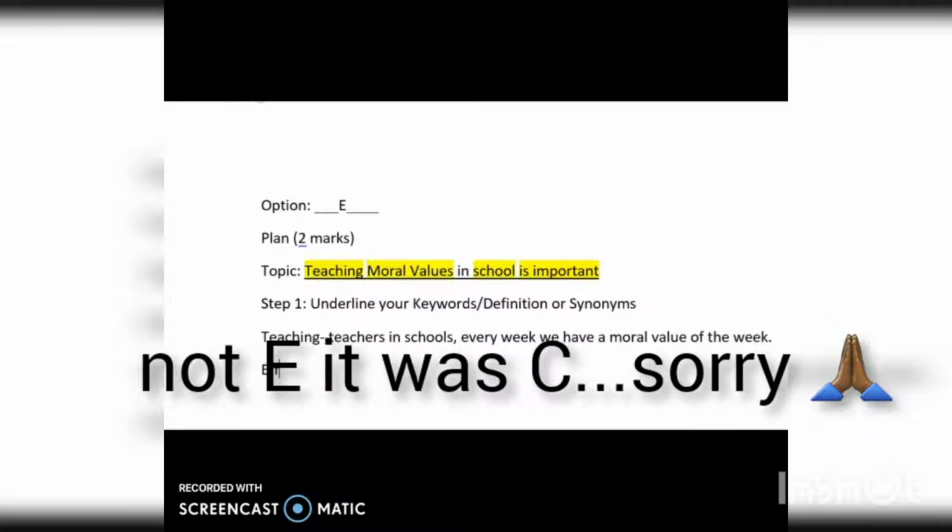Okay, let's look at our next keyword. Our next keyword is moral values. So what is moral values, students? Can you think of examples, or can you think of a meaning of moral values?